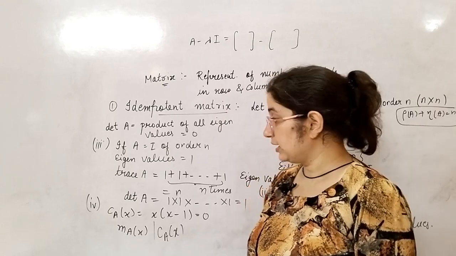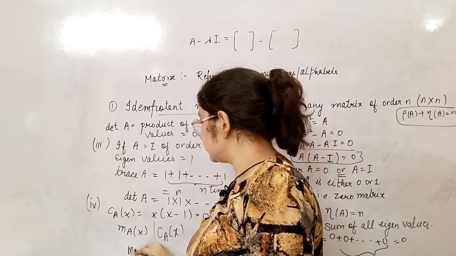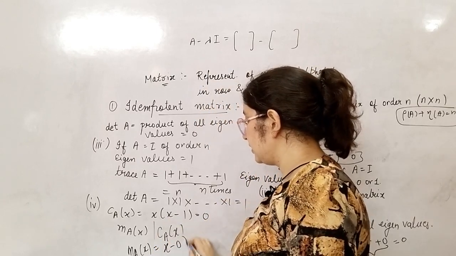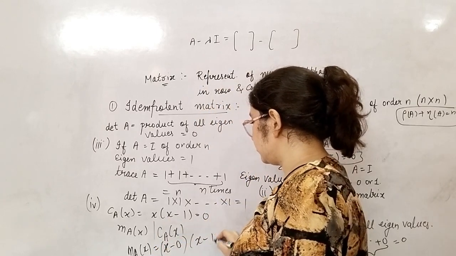And here the minimal polynomial of this matrix A will contain all of its factors. So here this one and here this one.